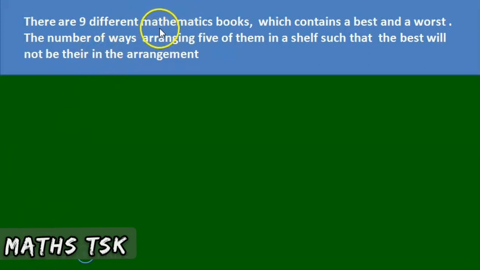There are 9 different mathematics books which contain the best and the worst. The number of ways of arranging 5 of them in a shelf such that the best will not be there in the arrangement. Before, the best was always there in the arrangement. Now we are finding the best not in the arrangement. So there are 9 maths books, and the best one is only one. So minus best, we remain with the 8 books. We have to arrange 5 in the shelf. So arrangement of 5 books in the shelf is 8P5.